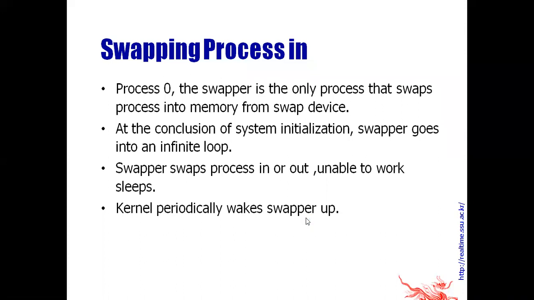Process 0, the swapper process, is the only process that swaps processes into memory from the swap device. Swapping process in means we are moving a process from secondary storage, particularly the swap device, to the main memory, and that task is done by process 0. Process 0 is a swapper process which is not created by the fork system call. It is created automatically.